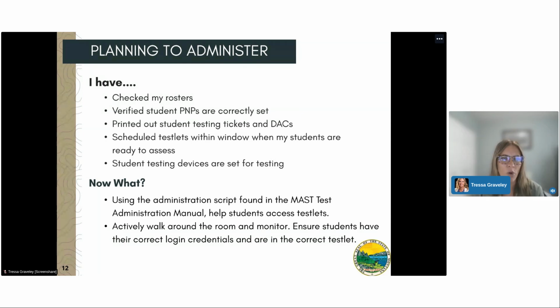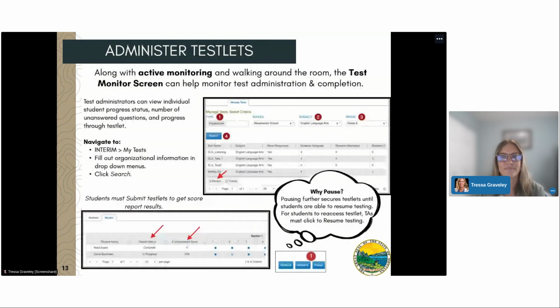Educators can actively walk around the room and monitor, ensuring that students have their correct login credentials and daily access codes and are accessing the correct testlet. Along with active monitoring and walking around the room, the Test Monitor screen in the Kite Educator portal can help monitor test administration and completion. Test administrators in this screen can view individual student progress status, number of unanswered questions, and progress through each testlet.